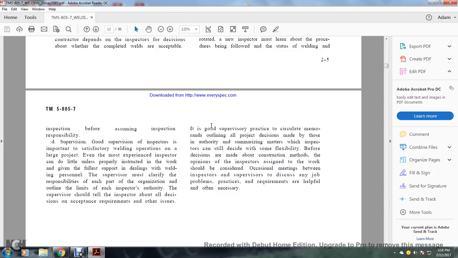It's good supervisory practice to circulate memorandums outlining all project decisions made by those in authority and summarizing material relating to the inspection. Inspectors can still be allowed some flexibility before decisions are made about the construction method. The opinions of the inspectors assigned to the work should be considered. Occasional meetings between the inspector and supervisor to discuss any job problems and practice requirements are helpful and often necessary.